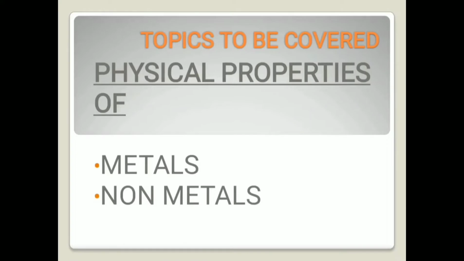Now, all metals generally exist in the solid state at room temperature, as we have discussed, but mercury is a metal which does not exist in the solid state at room temperature. This was the first exception. Now, the second exception is that metals usually have a high melting and boiling point, but gallium and cesium have low melting points. So we are done with two exceptions.